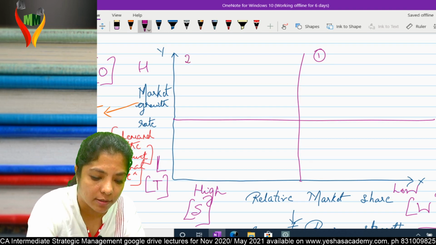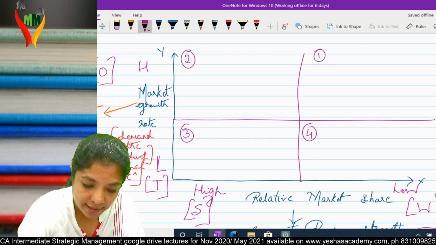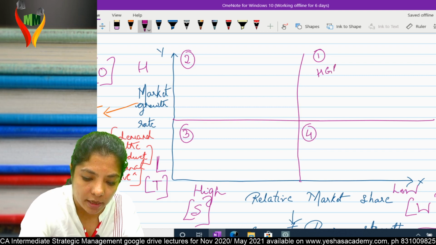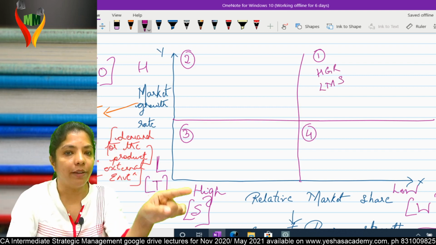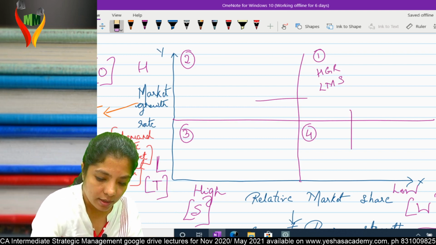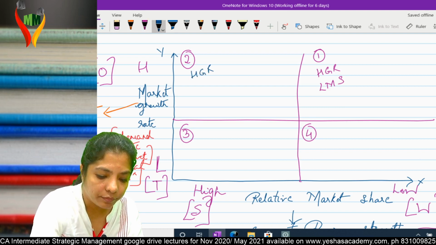Suppose I have 4 businesses. First business is high growth rate, low market share. I hope you know how to read this. Then second one is high growth rate, high market share.